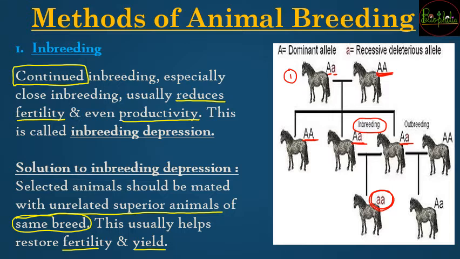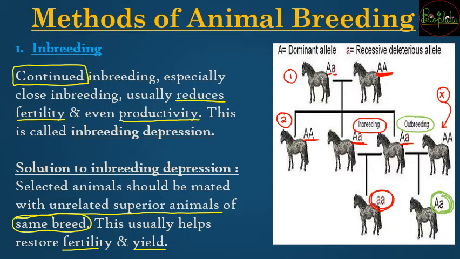Now what will be the solution? The solution is going to be outbreeding. That means you are not going to choose the animal for breeding from the same generation. So you did not choose the animal from the first generation or the second generation; you chose an animal which was coming from some other particular generation. So the animal which came from some other location, with that you call it outbreeding. In outbreeding, you won't have the recessive trait showing. If recessive traits do not come, that means the animal could be saved from the recessive traits.